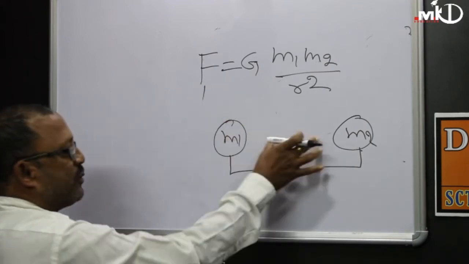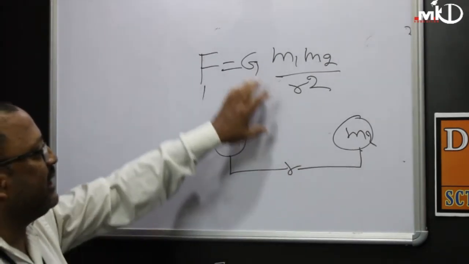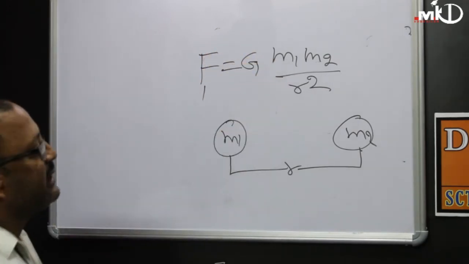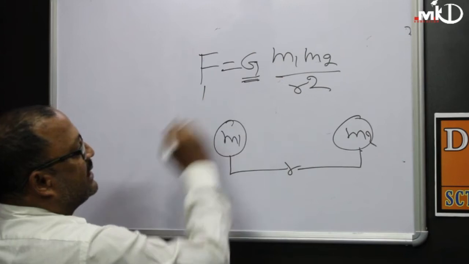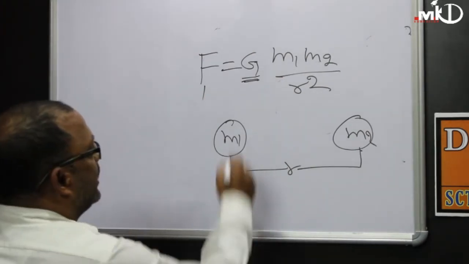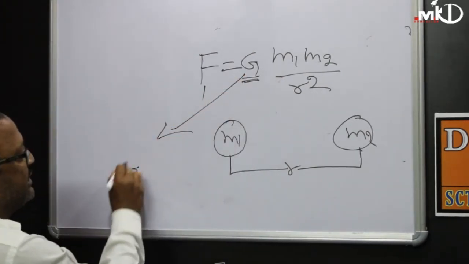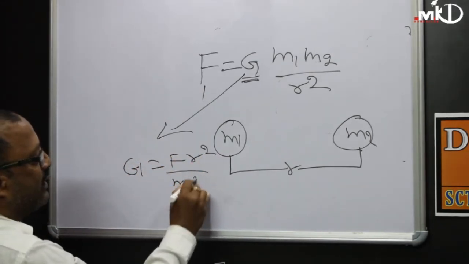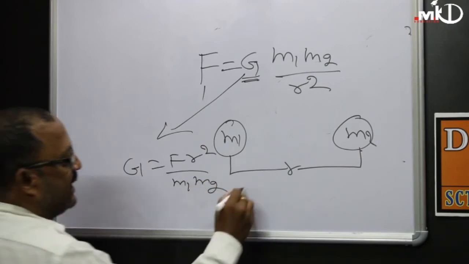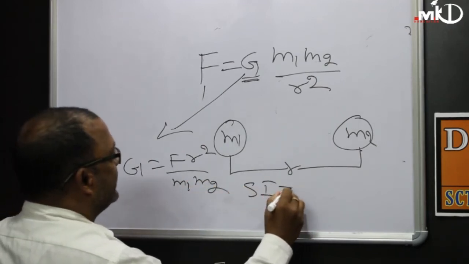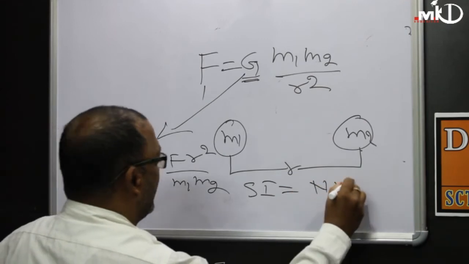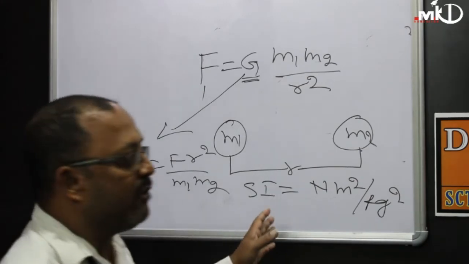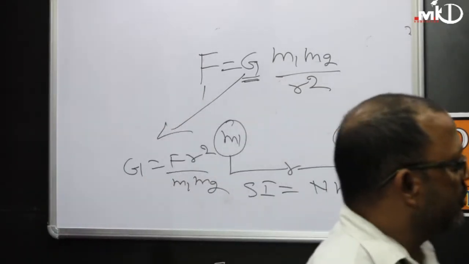Then the force of attraction can be calculated by this formula. From this expression, G is equal to F r square by m1 m2. So the SI unit is newton meter square per kg square. Then you can find the dimension of the gravitational constant.